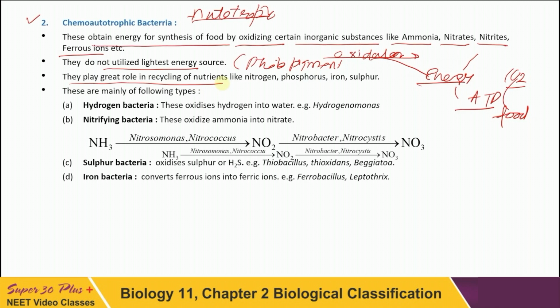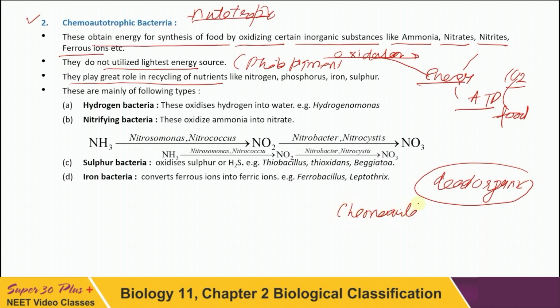You see, nutrients are being blocked in dead organic compounds. The chemoautotrophs simplify them and minerals will be released.